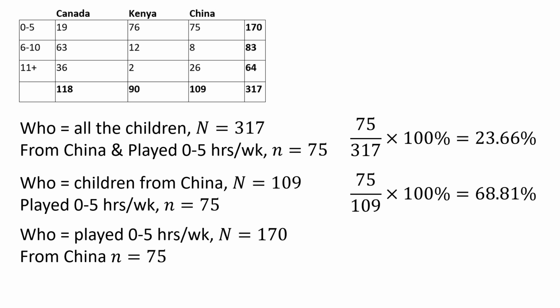And finally, I think this is the last one. The question asked, of the children who played 0 to 5 hours per week, what percentage of those were from China? And so the who would be children who played 0 to 5 hours per week. That's 170 in total. And the condition is children from China. So that's 75 once more. And here we get 44.12%.